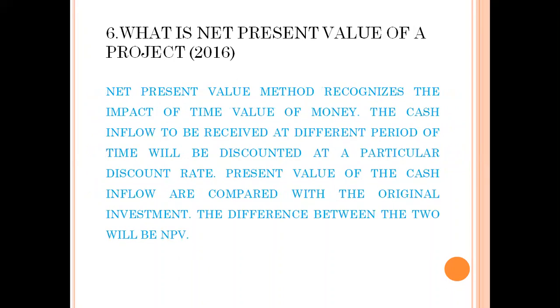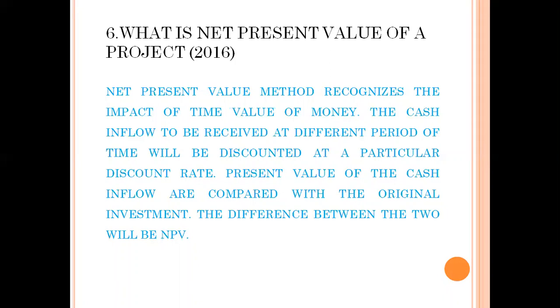Moving forward to the next question, what is net present value of a project, one which has appeared in 2016? Net present value method recognizes the impact of time value of money. Time value of money we have discussed in our earlier question. The cash inflow to be received at different periods of time will be discounted at a particular discount rate. Present value of the cash inflow is compared with the original investment or the original cost.